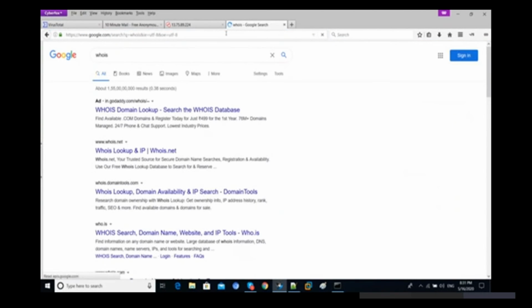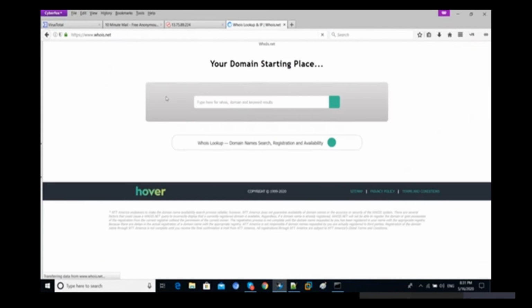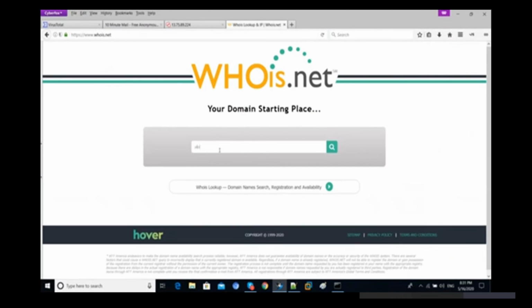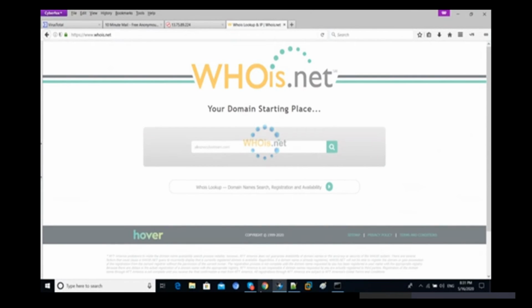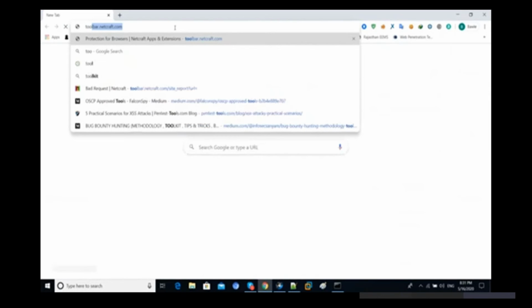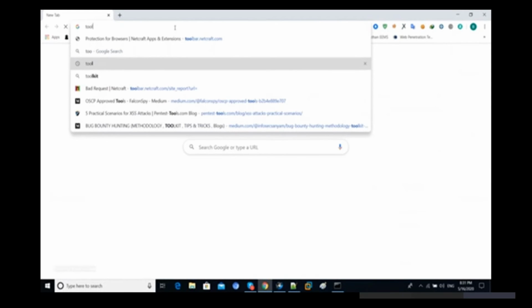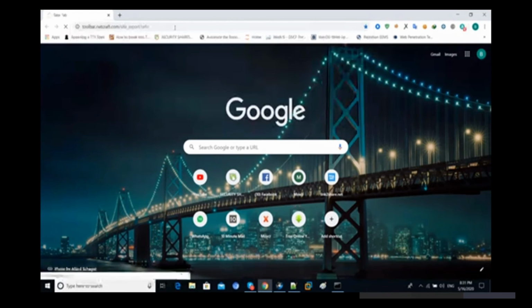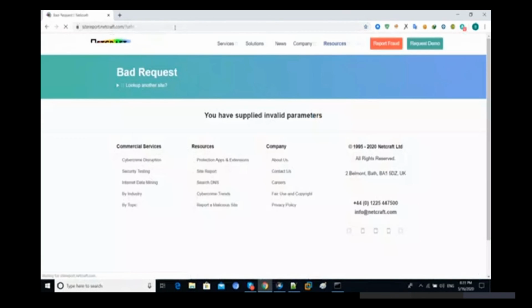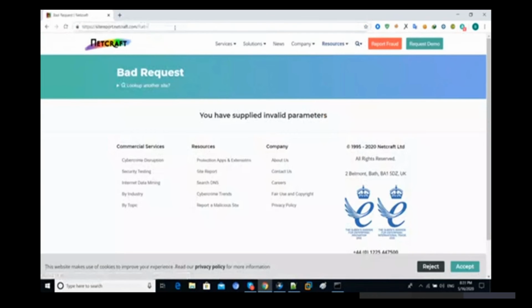First we are going to check out whois.net or all-in-one cyber team.com. Let's try to check out one more website here, toolbar. That one is very important. You can use Netcraft also here. So we have to provide all-in-one cyber team here.